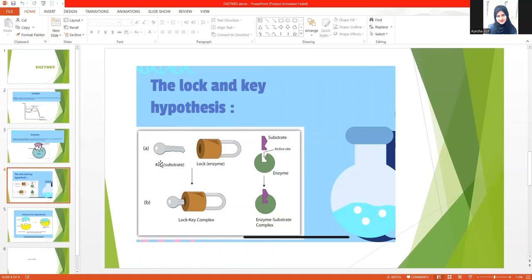Here you can see in the diagram, the key is the substrate and the lock is the enzyme. So this substrate binds to the active site of the enzyme, and the shape does not change. Rather, the structure of the substrate absolutely complements the structure of the enzyme like puzzle pieces. Here you can see these are like puzzle pieces which fit. Here the substrate fits into the active site of the enzyme.